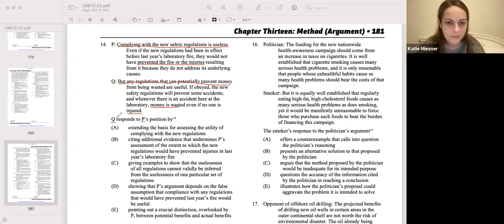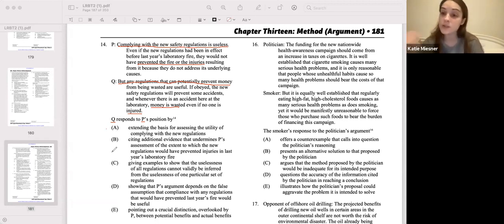Okay. A, extending the basis for assessing the utility of complying with the new regulations. Yeah, that's pretty good. Again, Q is saying that if it prevents money from being wasted, it's useful. So it's adding something new to P's argument. So we'll keep A. B, citing additional evidence that undermines P's assessment of the extent to which the new regulations would have prevented injuries in last year's laboratory fire.